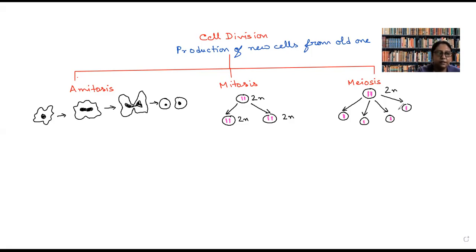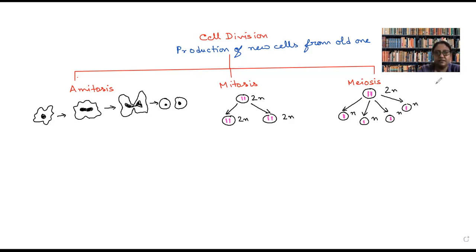Yes, Vicky? You want to say something? Ma'am, meiosis is a cell division that gives 4 daughter cells, each with half the number of chromosomes of the parent cell. Yes, that is what I drew. So it is giving 4 daughter cells with half of the number of chromosomes. So that means the daughter cells will have chromosome number n. I told you about the significance of n and 2n, that is haploid and diploid.